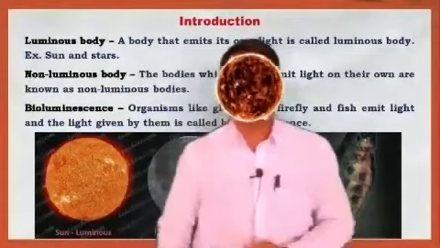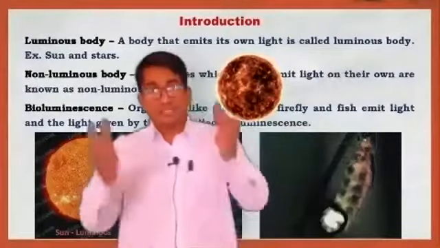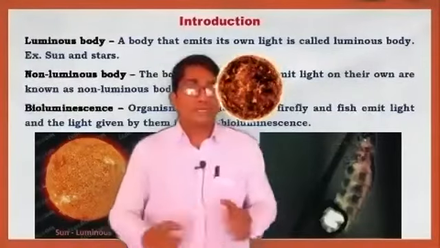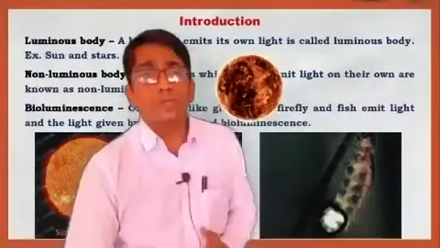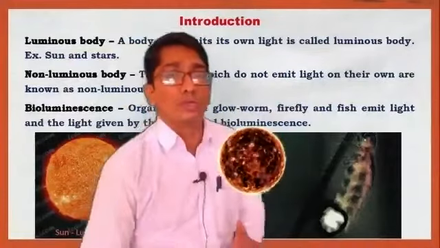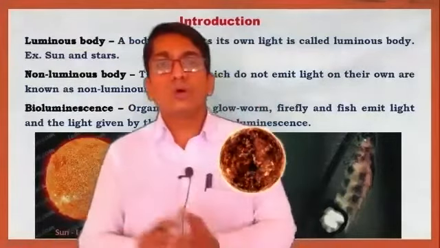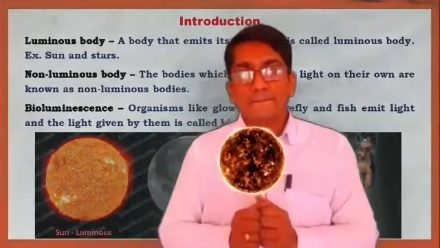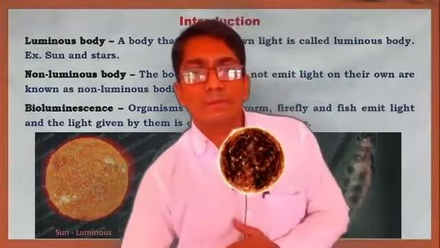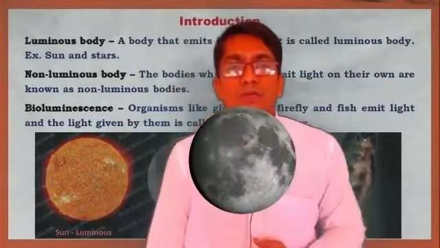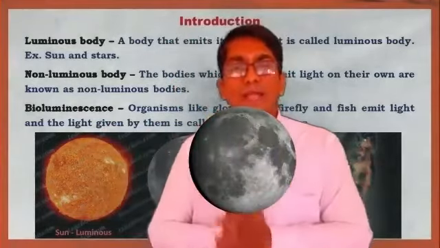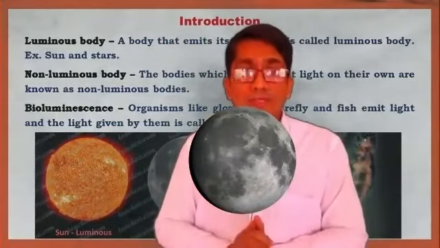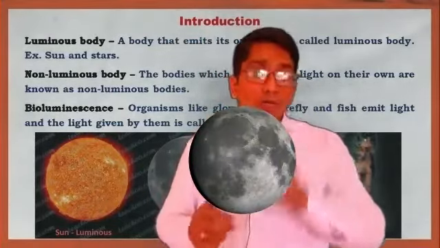One more example for you. This is the sun. Again, the sun is a luminous body. Why? Because it emits its own light. One more example: the moon. This is a natural satellite of our Earth.